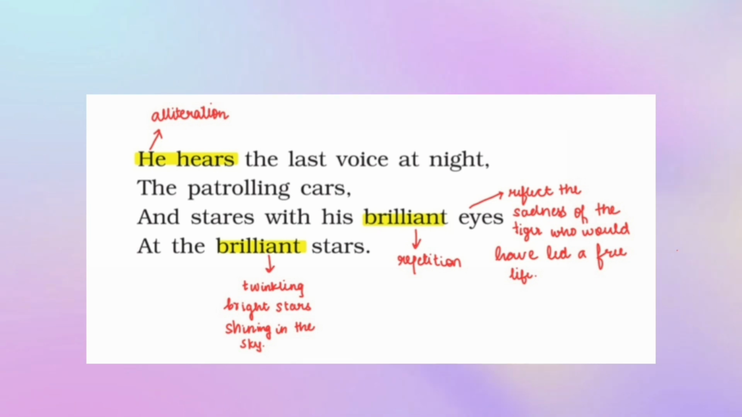At the brilliant stars. Now here, the first brilliant refers to the sadness. Second brilliant refers to the twinkling bright stars shining in the sky. Now brilliant is also an example of repetition.